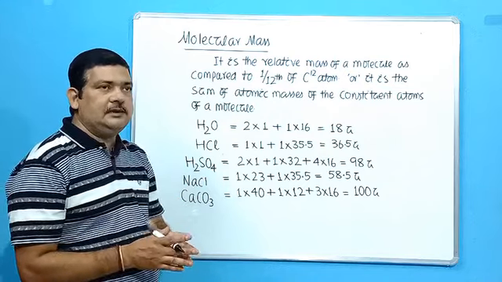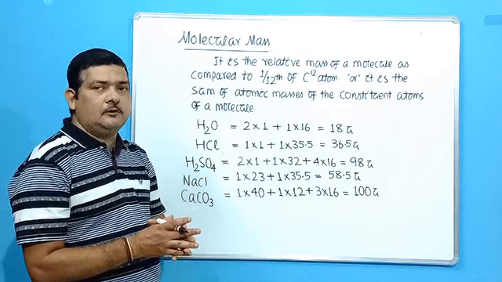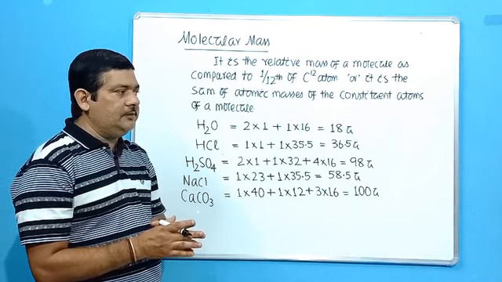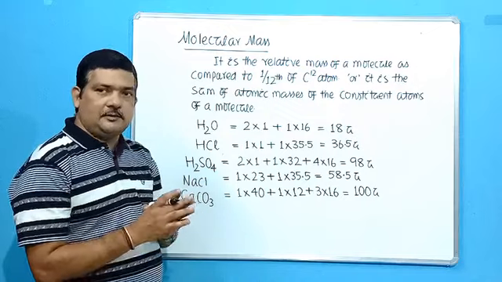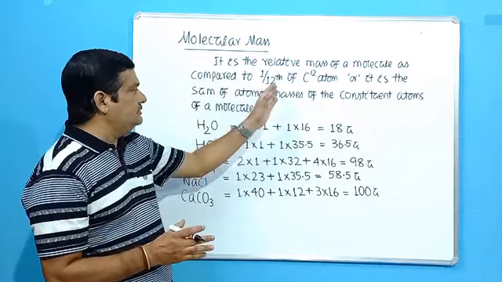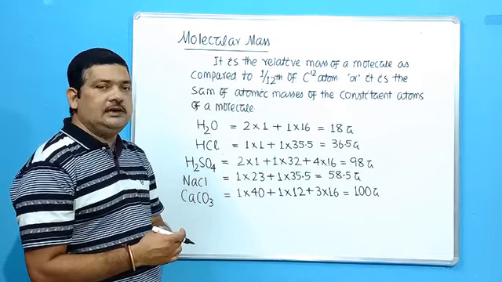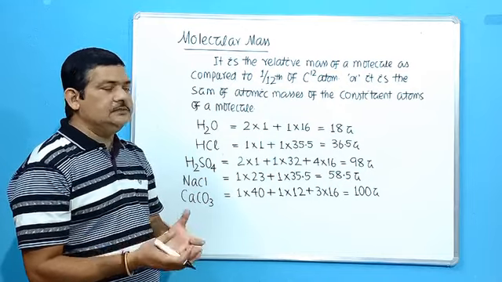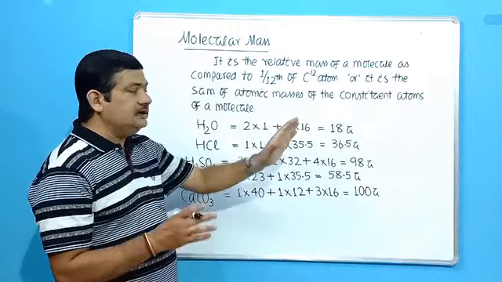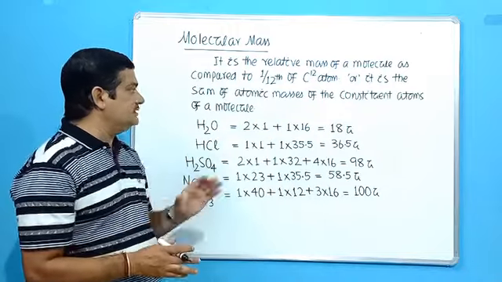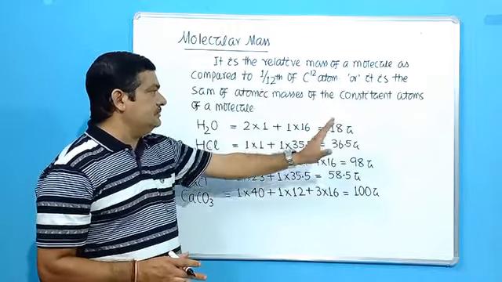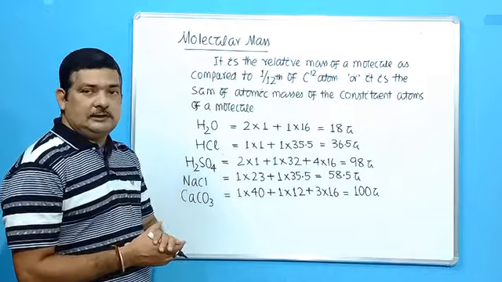Why 1/12 of C12 atom? Because that is 1 U, or 1 mu, which comes from carbon 12 divided by 12. That's why we use the term 1/12 of C12 atom. So relatively, how many times a molecule is heavier than it gives you the molecular mass. Or the simple way: it is the sum of the atomic masses of the constituent atoms present in the molecule.